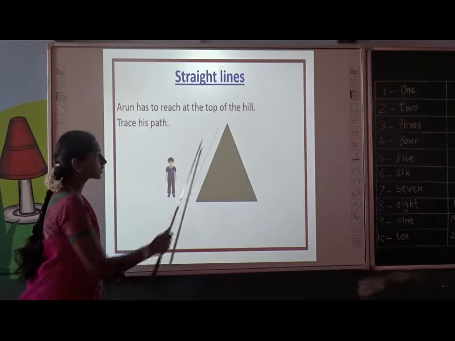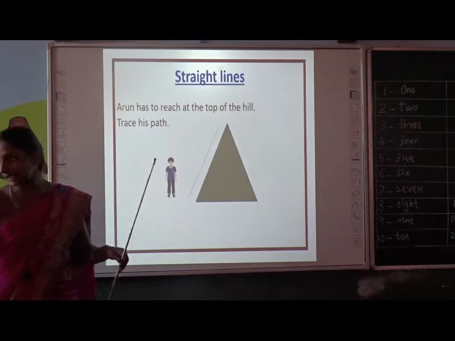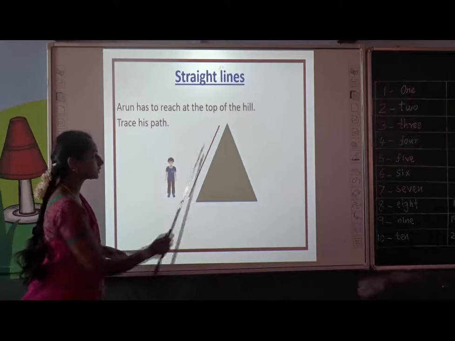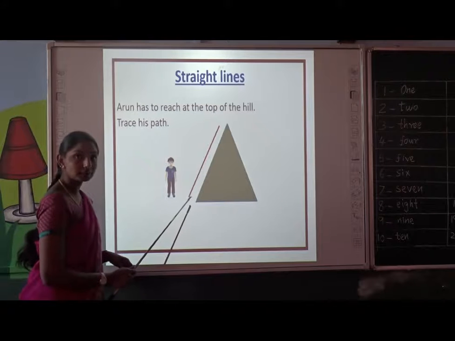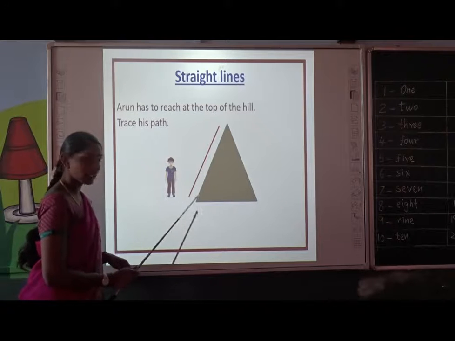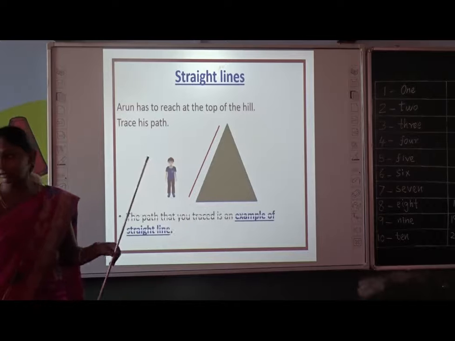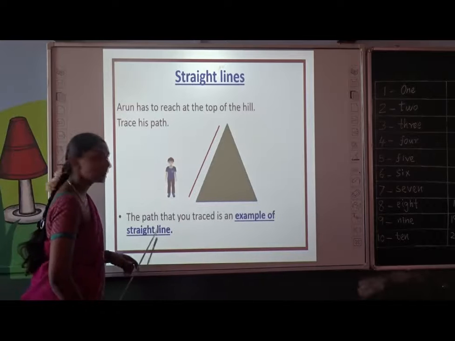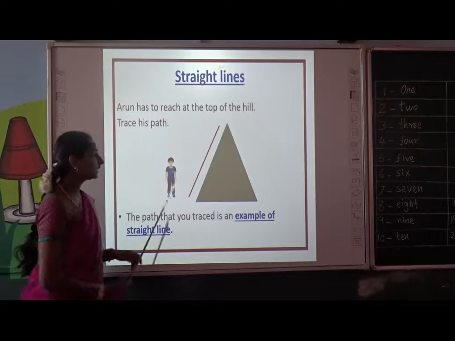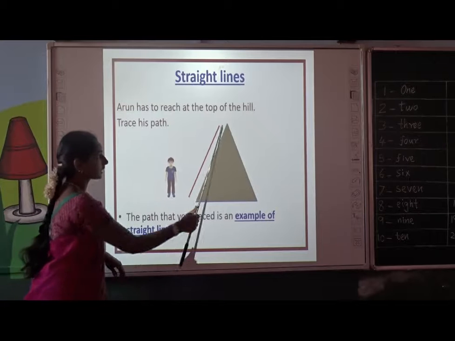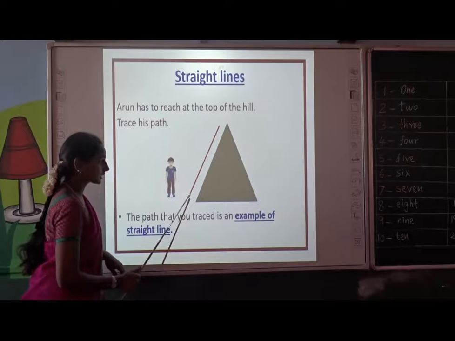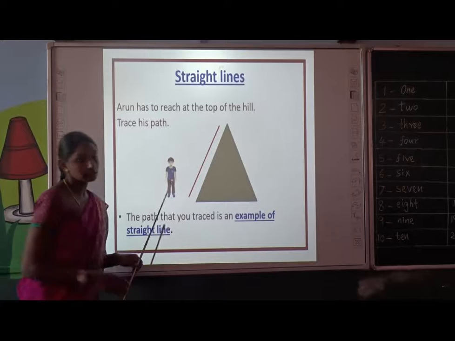Can you see these dotted lines? Yes. See here. Now we traced it. Can you see the straight line? Red color straight line? Yes. The path we have traced is an example of straight line. Okay, children. The path we traced. See this red color line. This is an example of straight line.